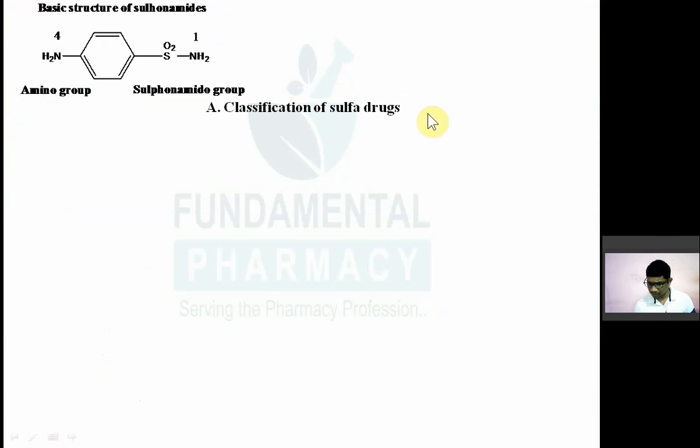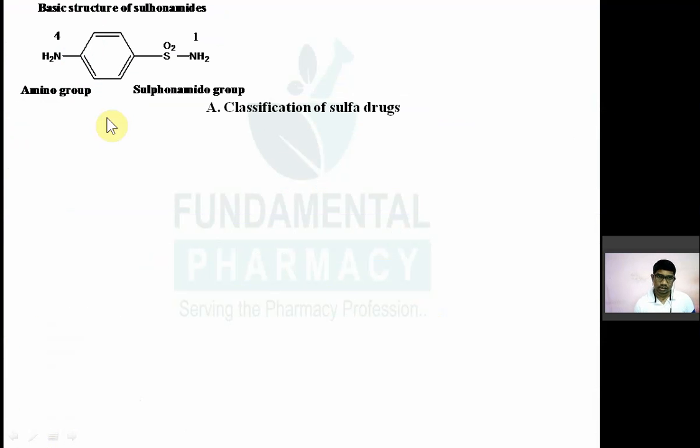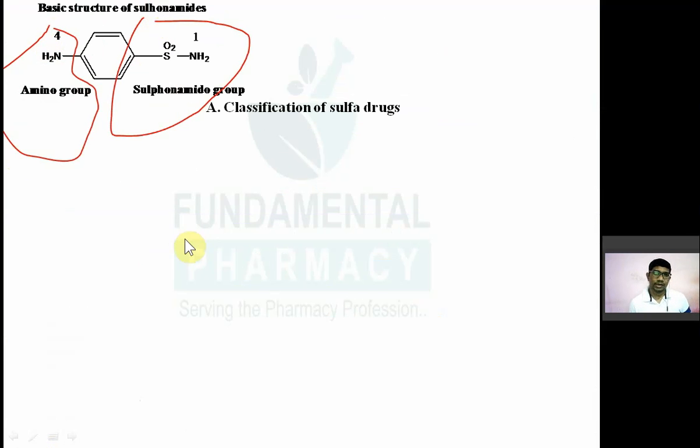First, sulfa drugs. So we have seen from the pharmacology, what are the sulfa drugs? They will have two moieties, two structural features. That is the sulfamido group and the amino group. Sulfamido group, SO2NH group, that is known as sulfamido group. The nitrogen of sulfamide group is given as number 1, and after that there is benzene, and after that para amino, that amino group nitrogen is numbered as 4. So if there is substitution on this sulfamide nitrogen, they are known as N1 substituted sulfonamides.